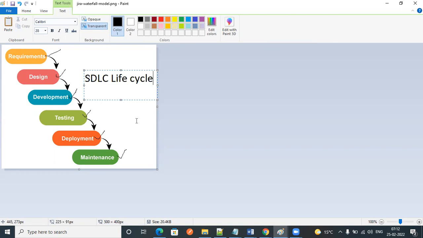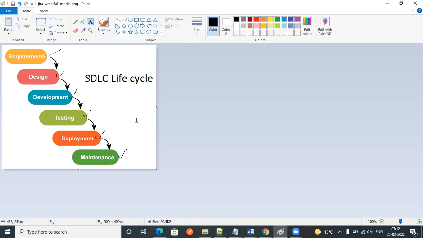If you want to build any software, we are following some process, and this is the process we follow in our industry. Let's see who is involved and how much time it will take for requirements, design and development.